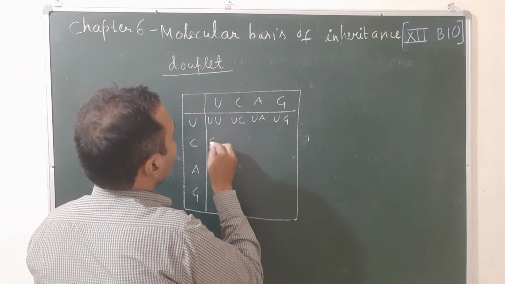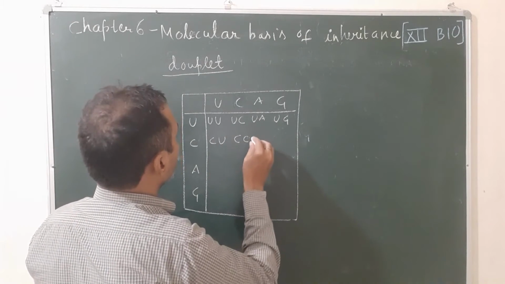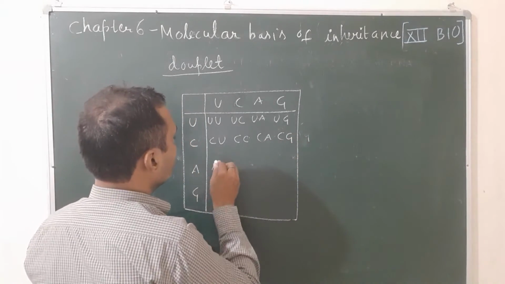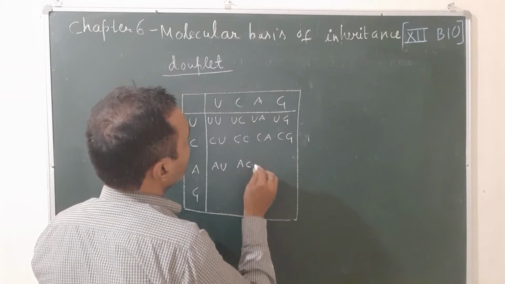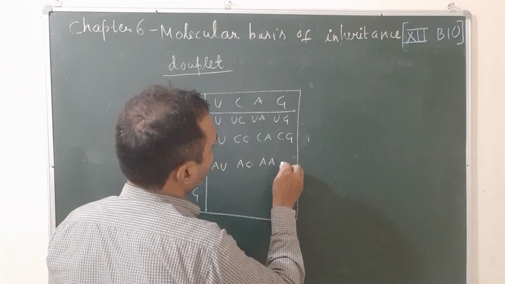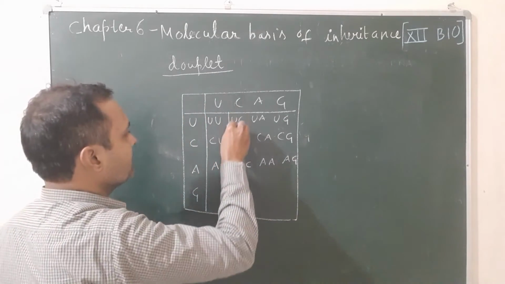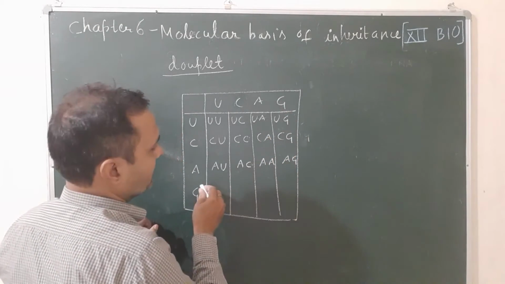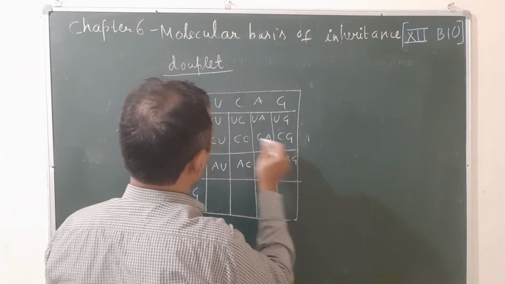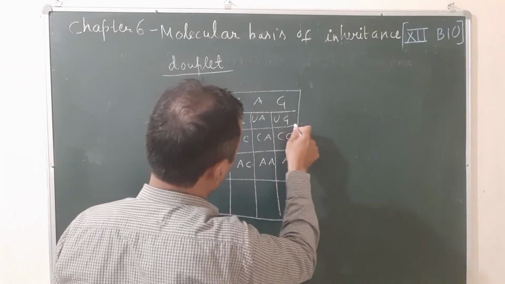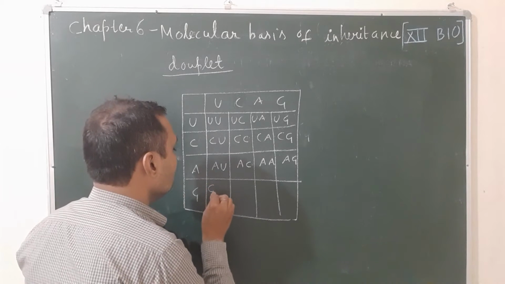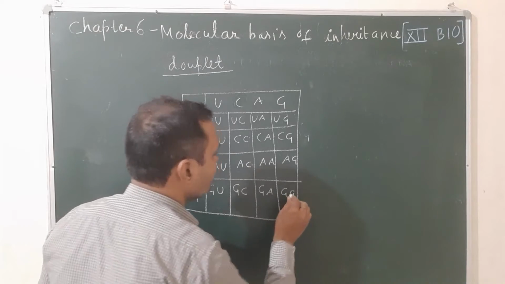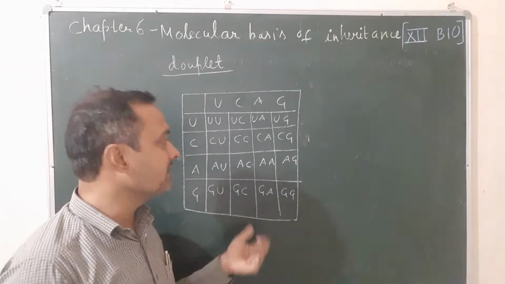Here, this is C and U, this is C and C, this is C and A, this is C and G. Third one, it is A and U, A and C, A and A, and last one A and G. Next one, the last one: G and U, G and C, G and A, G and G. So when the code is duplet, only 16 amino acids are coded.